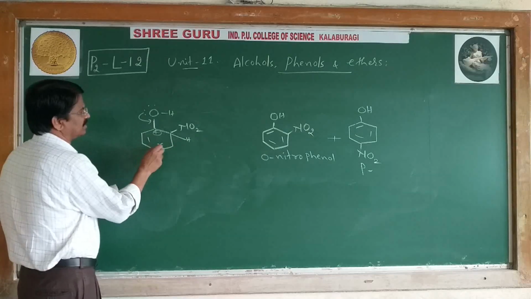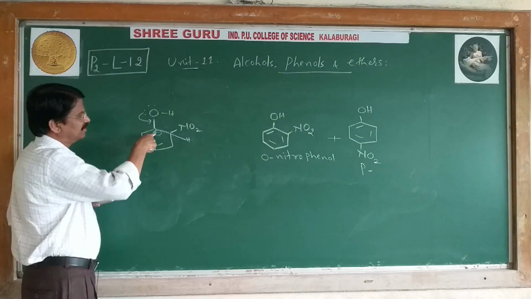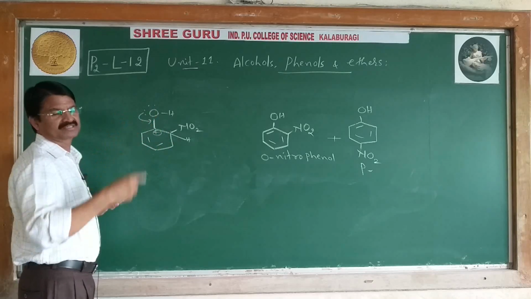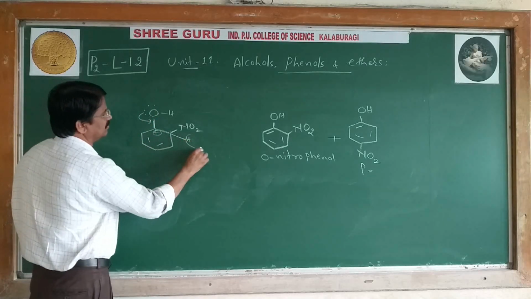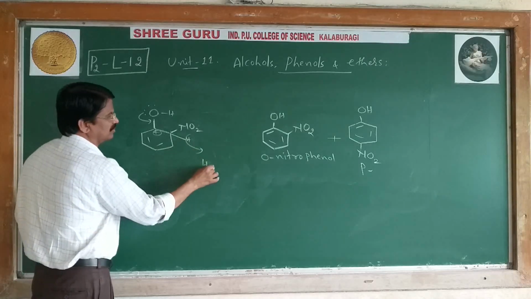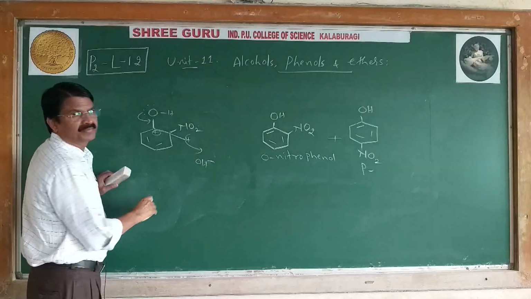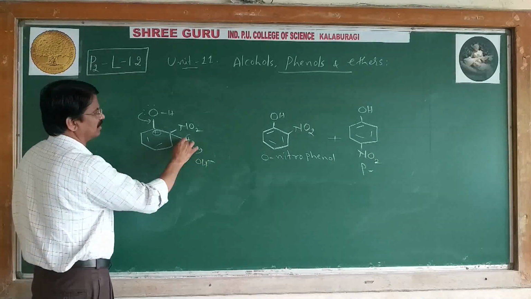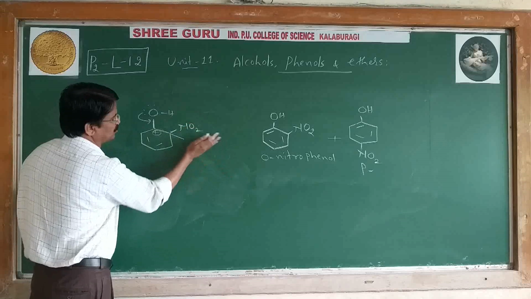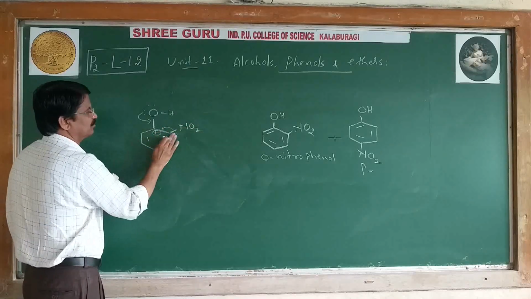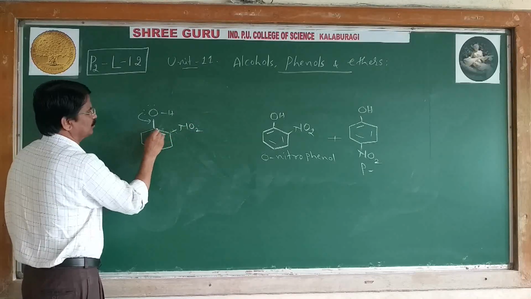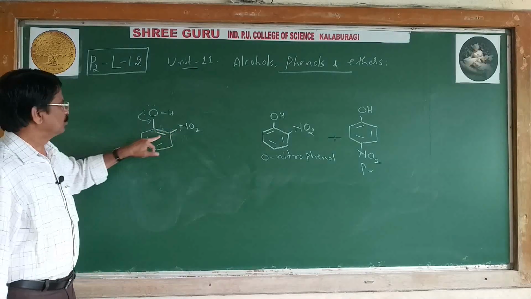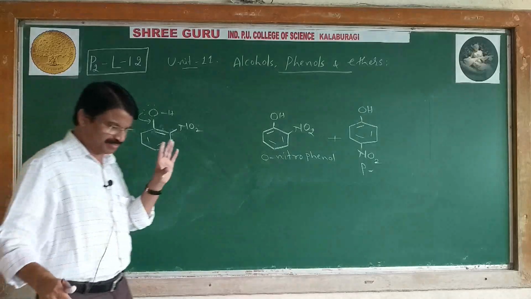Next, further what does it undergo? Resonance, and the positive charge is delocalized on the benzene ring to form the sigma complex, and finally it loses H plus to what? OH ion. After losing H plus, water becomes OH, and the OH ion attracts H plus to give H2O, and the bond shifts here. Therefore, we finally get what? Orthonitrophenol.